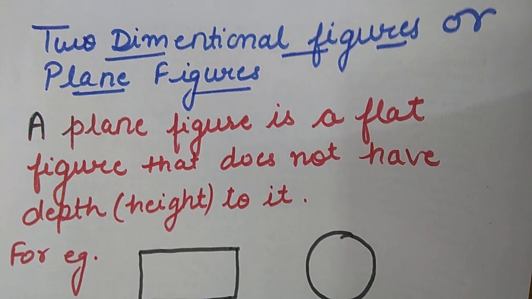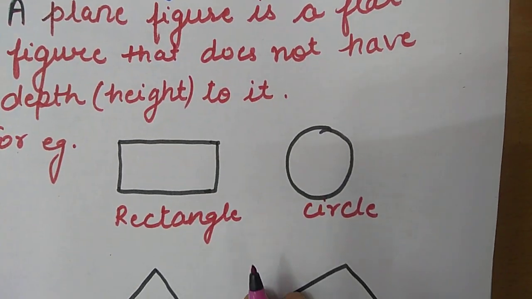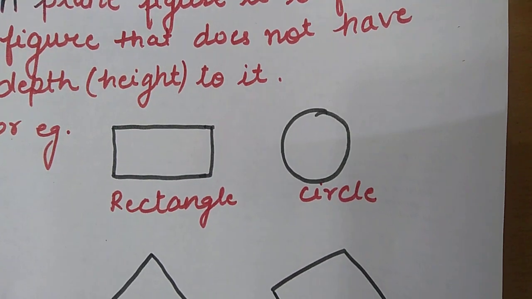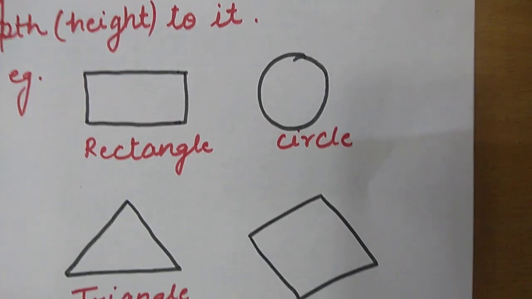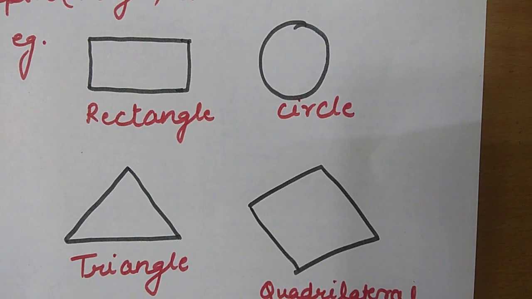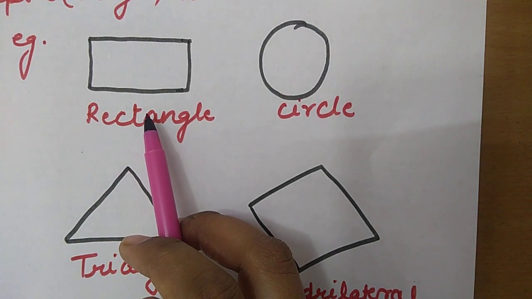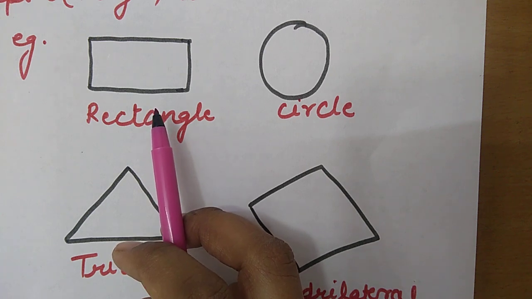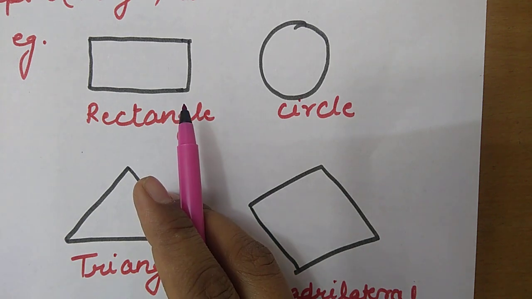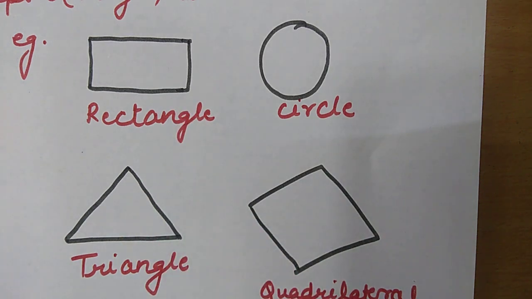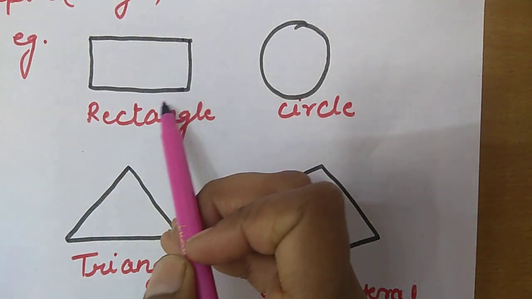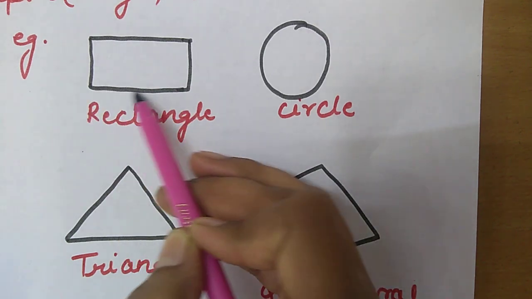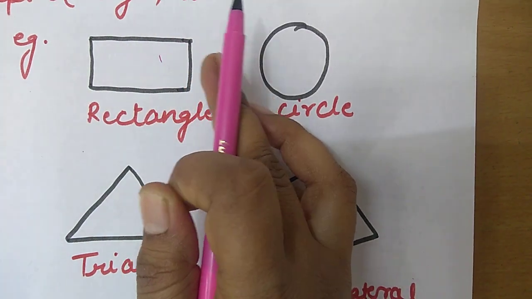Let us consider some examples. We have learned about rectangle, circle, triangle, quadrilateral. These are different types of 2D shapes because they do not have depth. If you consider a page of your notebook, its thickness is very small, it can be neglected. So we can say that a rectangle is a two-dimensional shape having length and breadth. This is a plane figure, a two-dimensional figure.